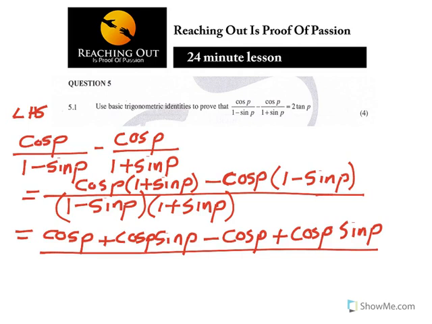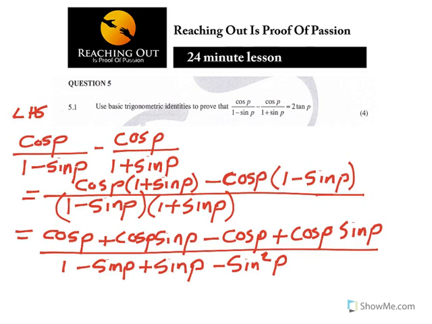Again, expand the bottom. 1 times 1 is 1, minus sin p, plus sin p, minus sin squared p. As I was saying, I was just expanding.